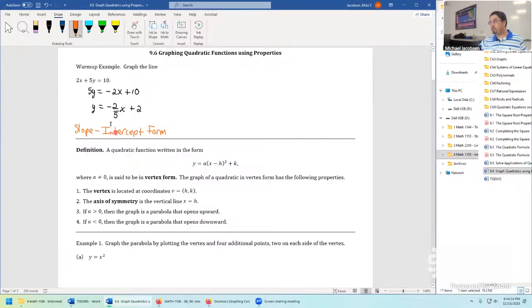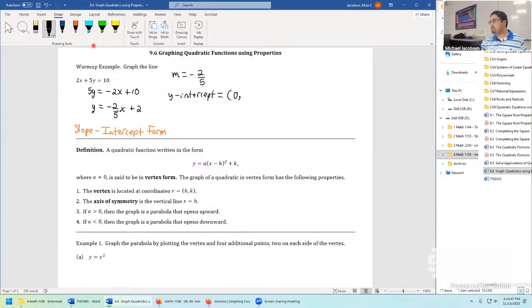So slope-intercept form for these kind of equations is analogous to vertex form for quadratic equations or quadratic functions. The only thing that makes it quadratic is the power 2 or the degree 2 that occurs, giving us an x squared in the problem, much like the x squared down below here on this other warm-up problem. We might as well finish this one off now that we're looking at it. The slope is m, negative 2/5. The y-intercept